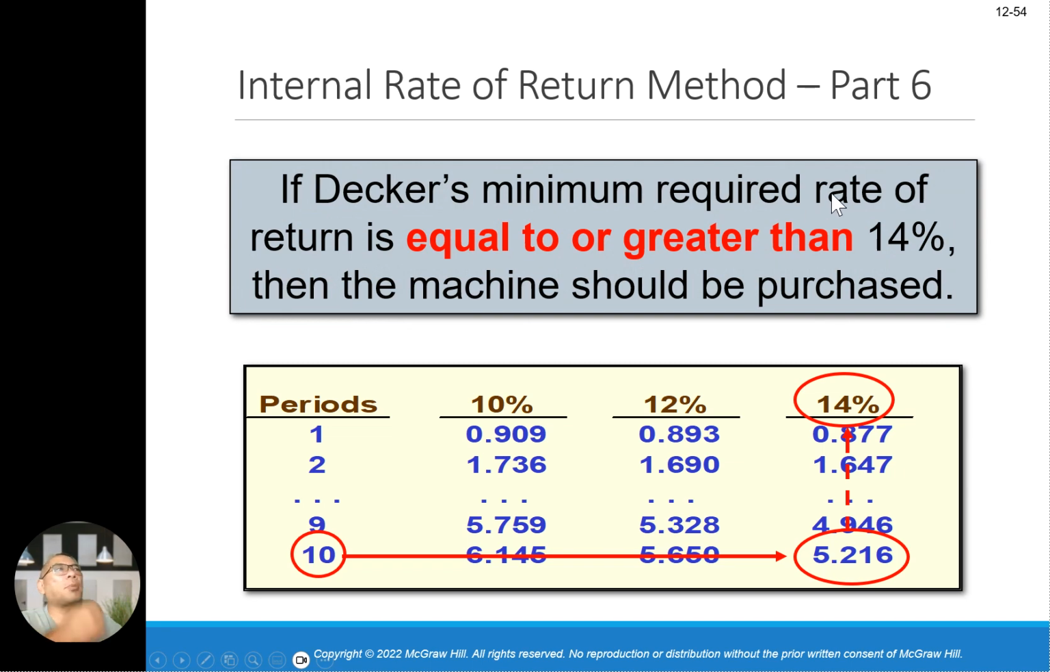So the minimum required return is equal to or greater than 14%, then the machine should be purchased. That's the logic there, okay?